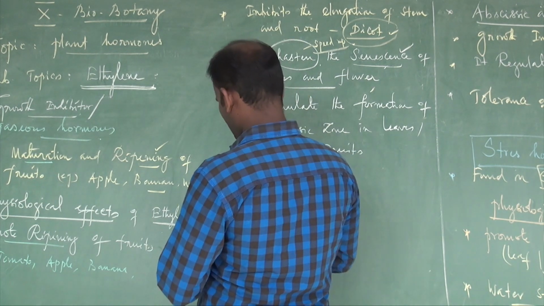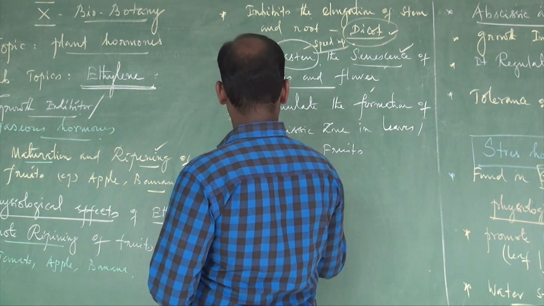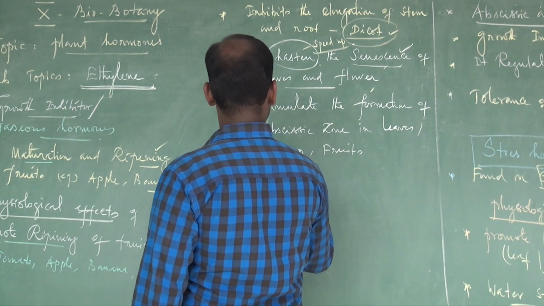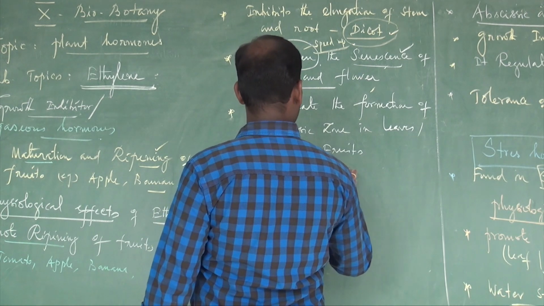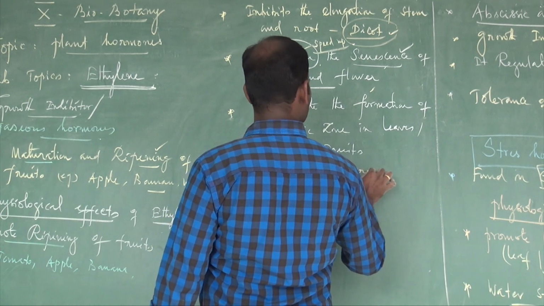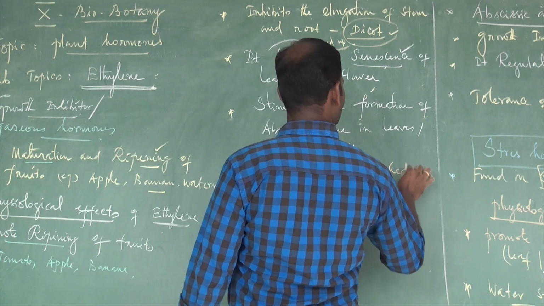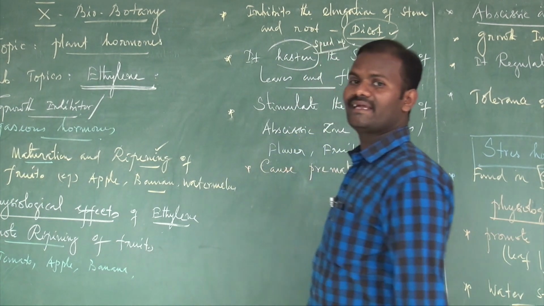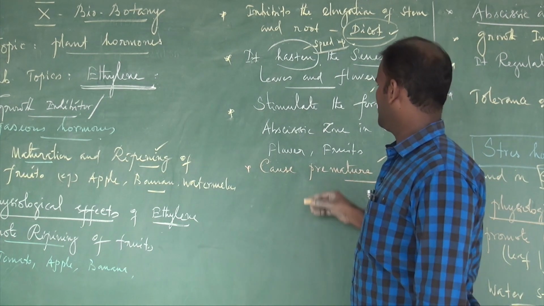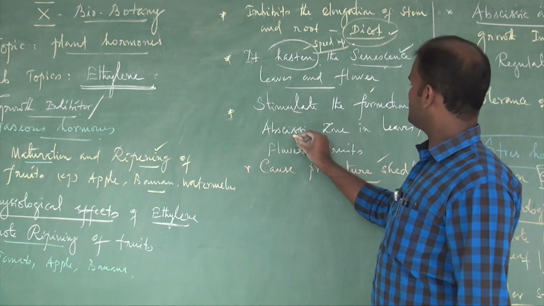I mean, it causes premature shedding. It is one of the indirect ways to inhibit the growth of the plant body. It stimulates the formation of abscission zone.